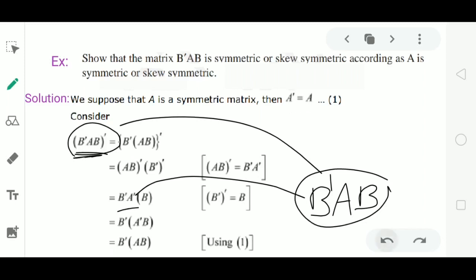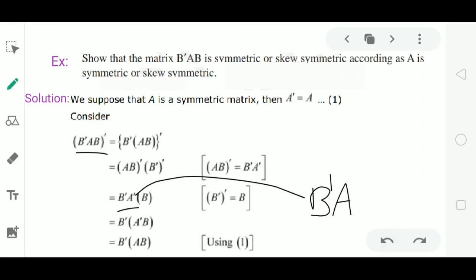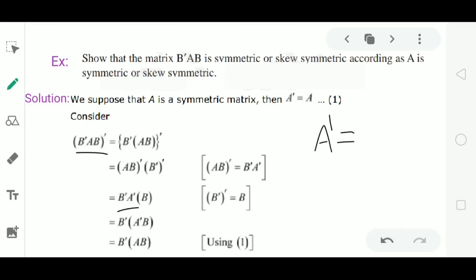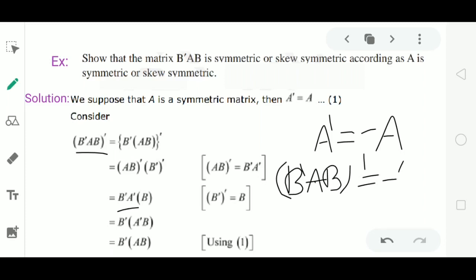Now suppose A is a skew symmetric matrix, that is, it satisfies the condition A dash equal to minus A. Then we have to prove that B dash AB is also skew symmetric, that is B dash AB whole dash will be minus of B dash AB. We have to prove this.